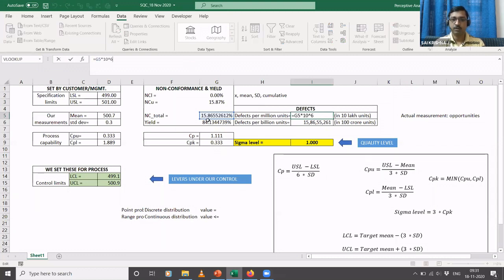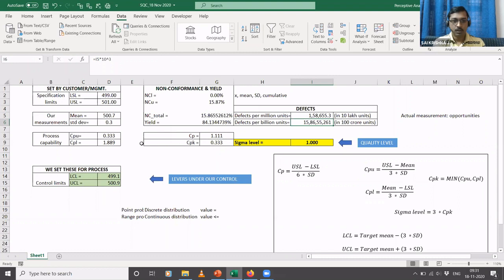If your average process non-conformance is 15%, then for parts per million, you just multiply it by 10 power 6. This gives you the defect rate in a million units. Similarly for billion, you multiply by 10 power 6 into 10 power 3, or 10 power 9, which will give you the defects per billion.